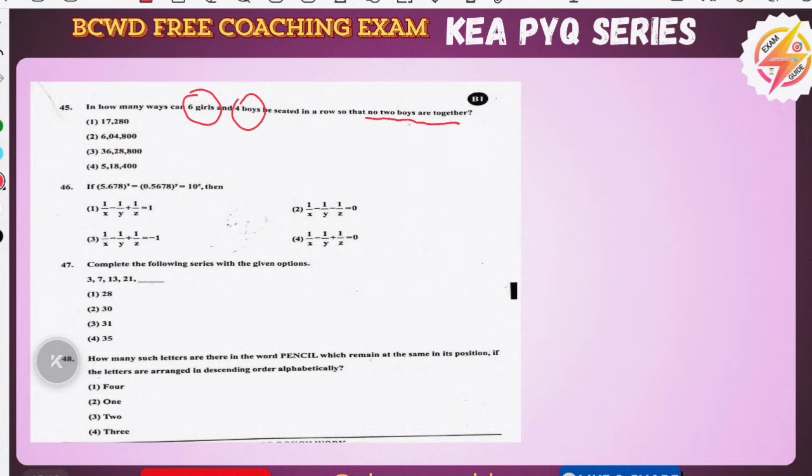The 6 girls can be arranged in 6 factorial, that is 6 5 4 3 2 1. 6 times 5 is 30, 30 times 24 is 720.